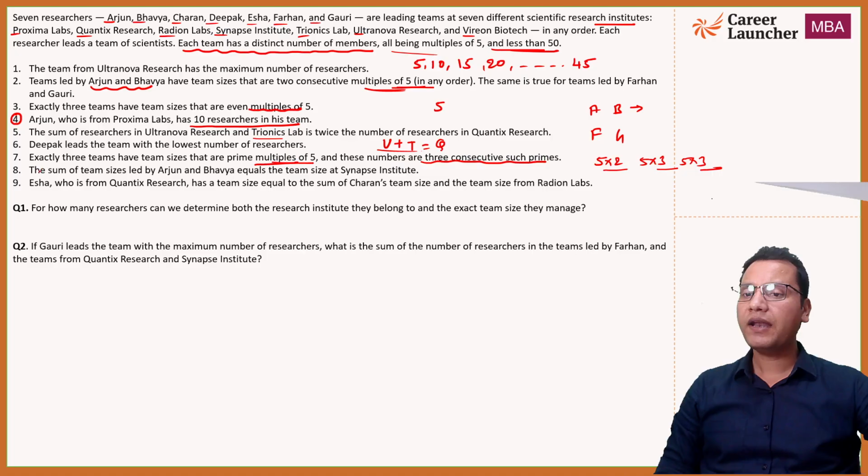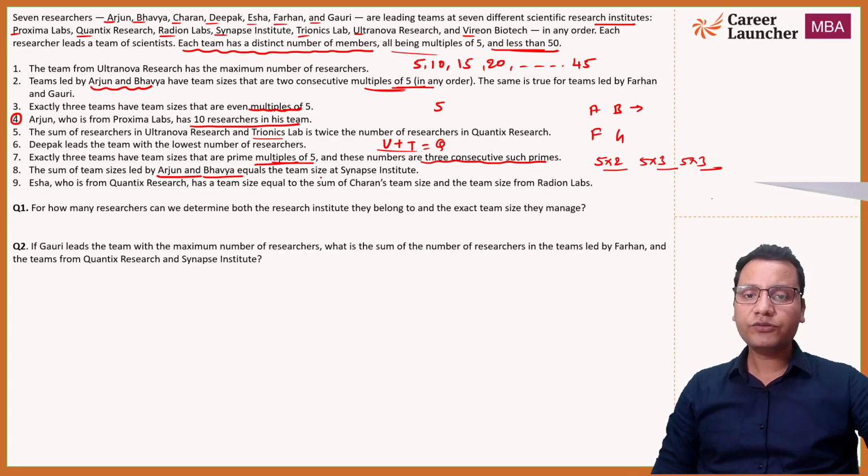Okay. Now let's see the next statement. The sum of the team sizes led by Arjun and Bhavya equals the team size of S institute, right? So now we can say A plus B is equal to S.